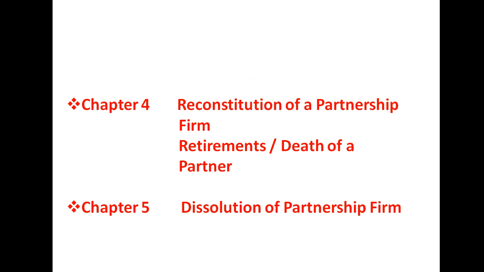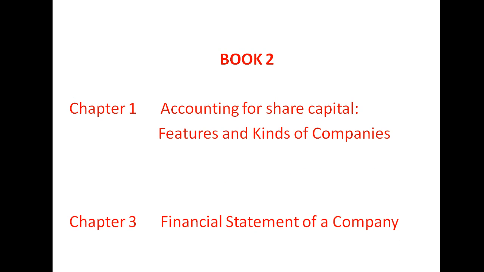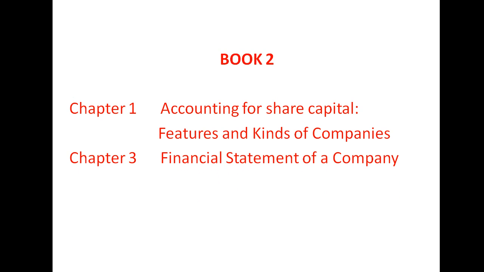The fourth chapter is Reconstitution of a partnership firm, wherein we have to understand the accounting treatment relating to retirement and death of a partner. The fifth chapter is Dissolution of a partnership firm. And in book 2, we have chapter 3, Accounting for Share Capital, wherein we have to understand the features and kinds of companies.